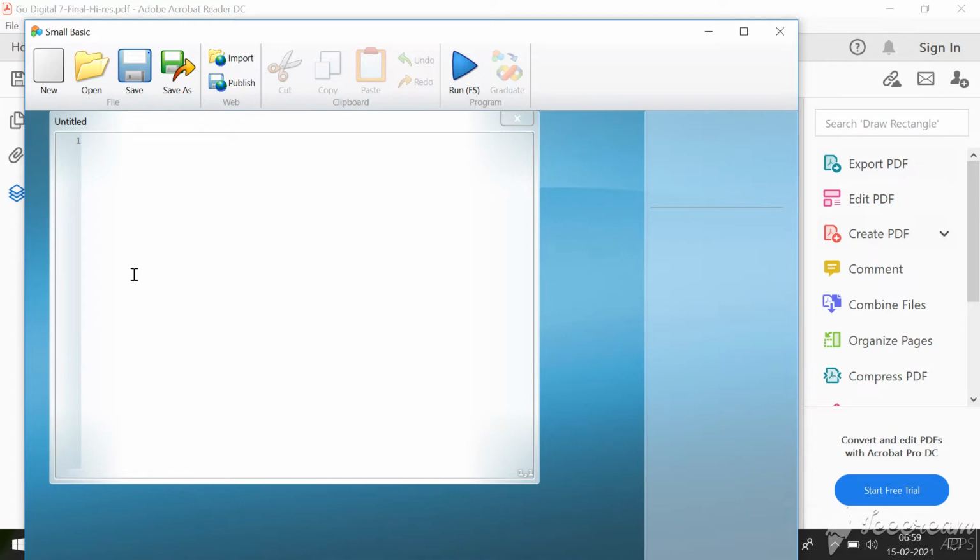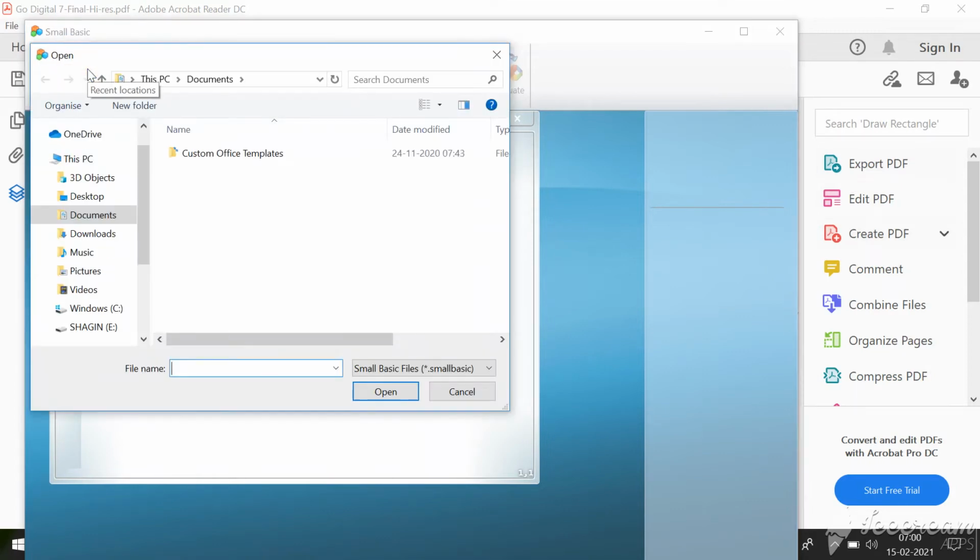Then for opening a small basic program which already exists, for example, if you have already created a small basic program and you want to open it, you should use this Open File. When you click that, this pop-up menu will appear.